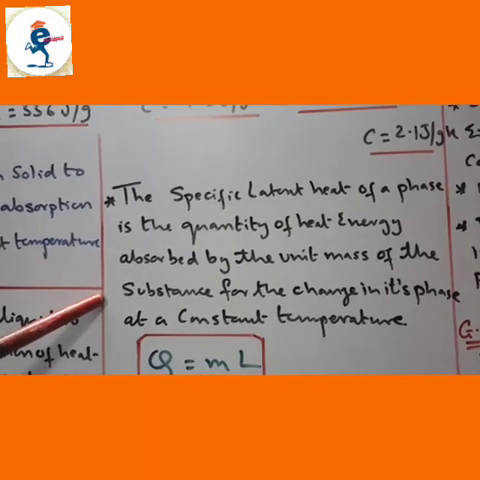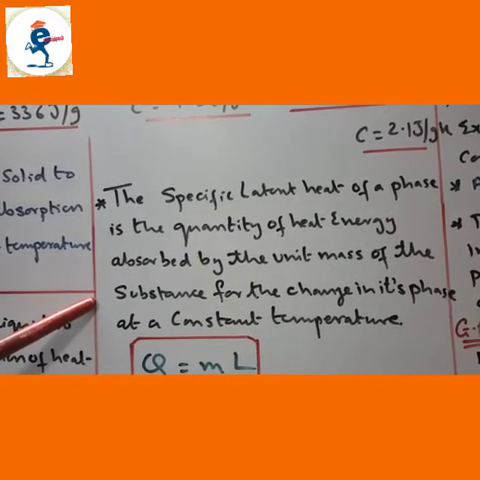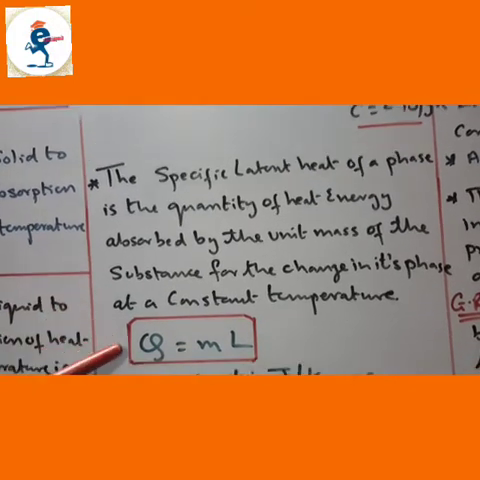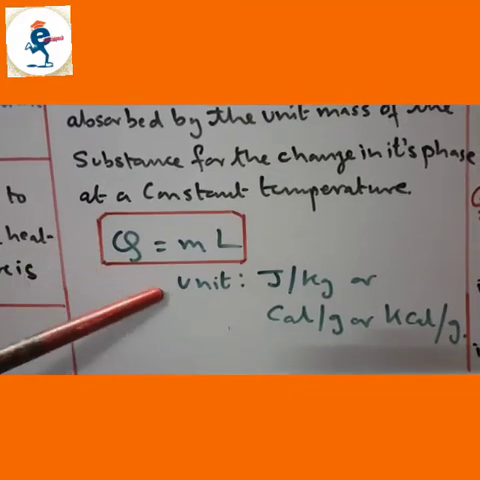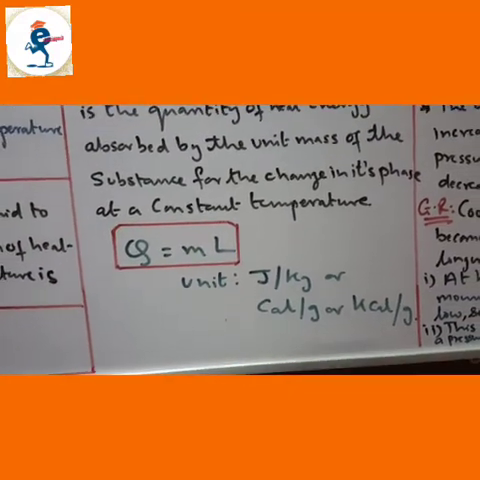The specific latent heat of a phase is the quantity of heat energy absorbed by the unit mass of the substance for the change in its phase at a constant temperature. Q is equal to mL. Unit is joules per kg or calories per gram or kilocalories per gram.